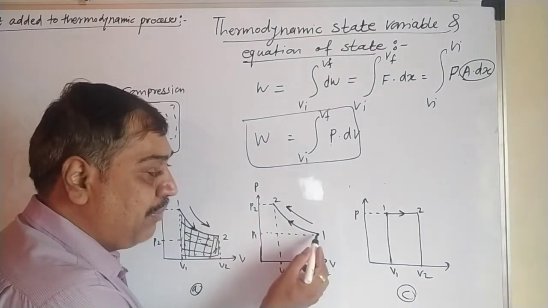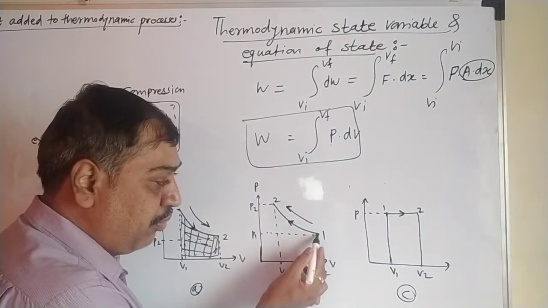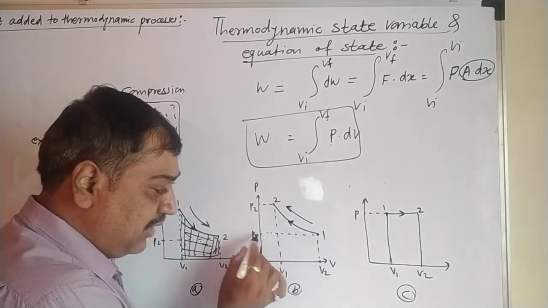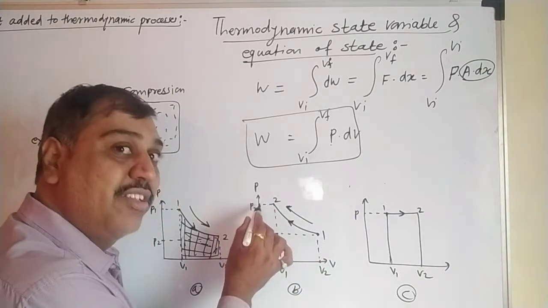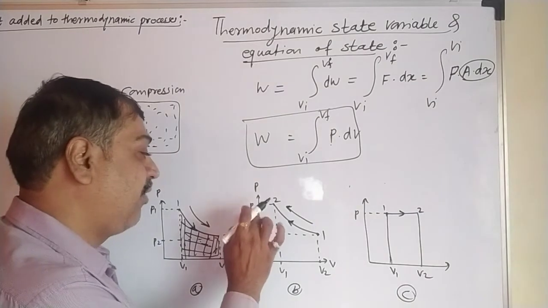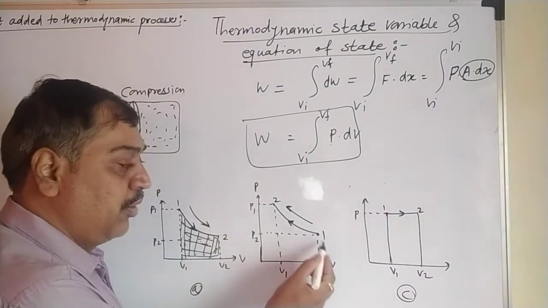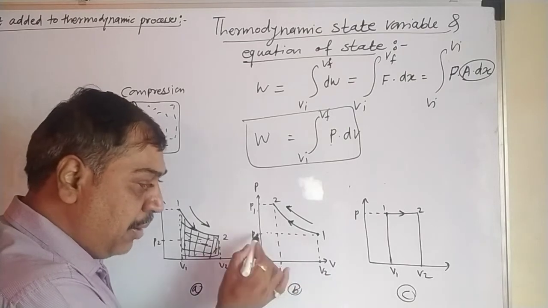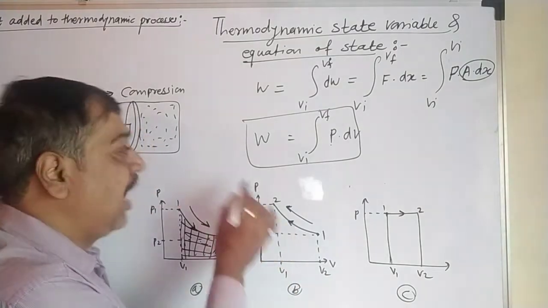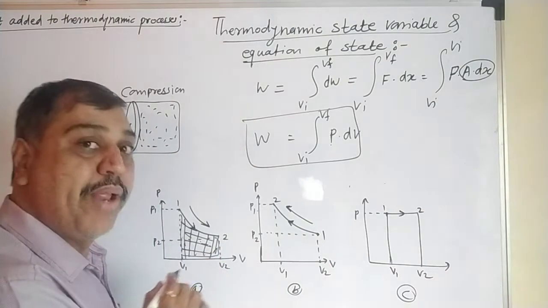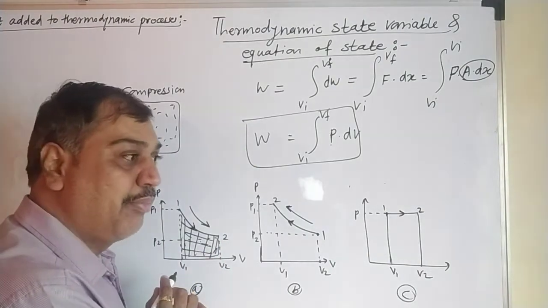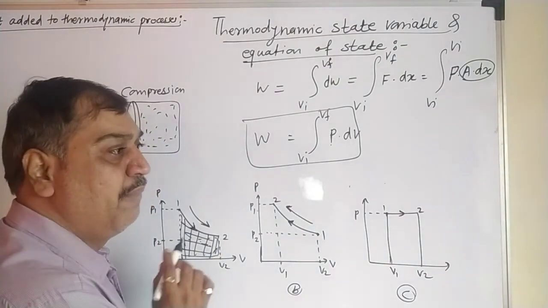At the same time, volume decreases when we move from 1 to 2, but the pressure increases. Pressure increases from P2 to P1. So this is P1, this is P2. Volume decreases from V2 to V1, pressure increases from P2 to P1, and that is nothing but compression of the gas, done by moving the piston inward in the chamber.